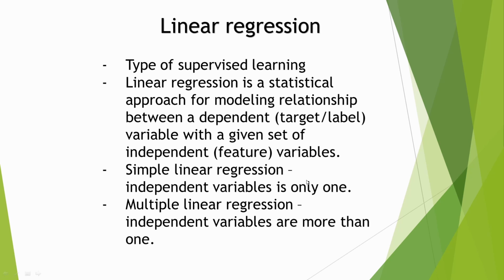There are two types of linear regression: simple linear regression and multiple linear regression. In simple linear regression, the independent variable, which is the feature variable, is only one, and in multiple linear regression, the feature variables will be more than one. We will see the simple linear regression concepts in this video.